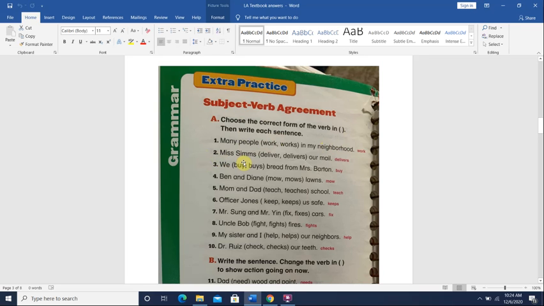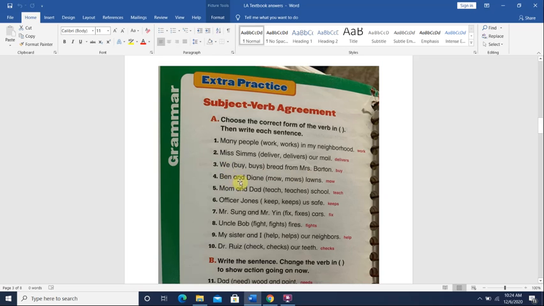Miss Sims, remember, some names end with S. Miss Sims is one person, but her name ends with S. So Miss Sims delivers our mail. Okay? Why delivers with S? Because she's only one person. The subject is singular. Okay? So delivers. We means more than one. You and someone else. Okay? So we buy bread from Mrs. Barton. We buy, because we is plural.